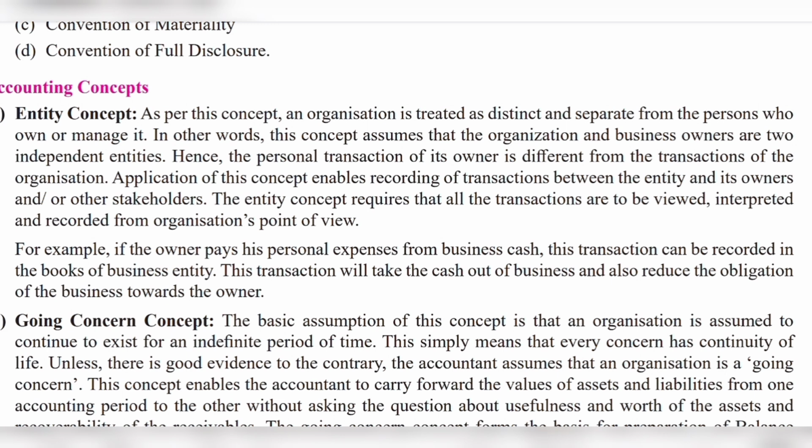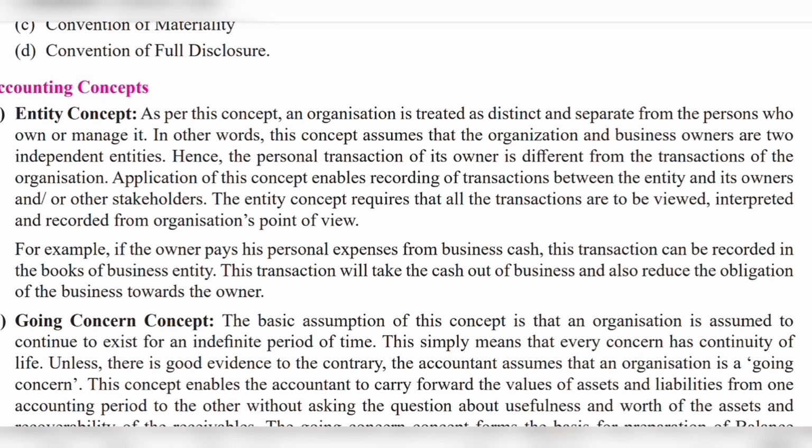Let's say an example: if the owner uses business cash for personal stuff, we note it down as a business transaction. So what happens if the owner takes the business's cash for personal stuff? We record it in the business transaction.